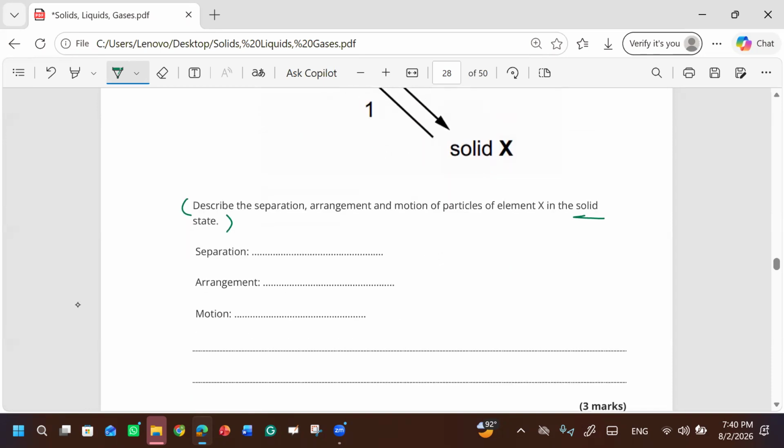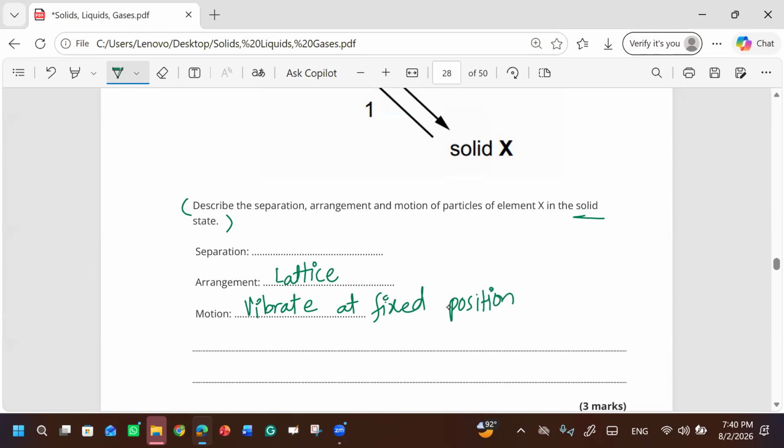The arrangement will be in a lattice form. And the motion will not be random, they vibrate at a fixed position. What about separation of particles?